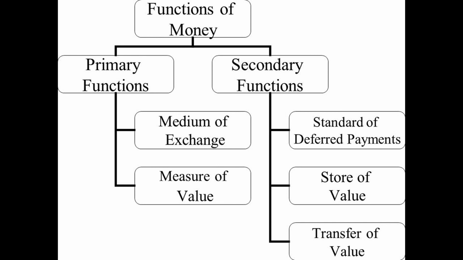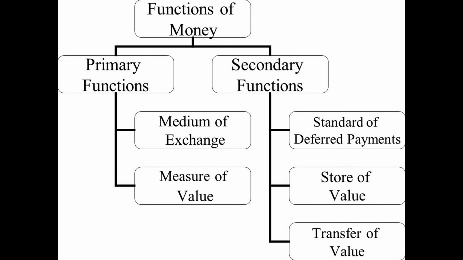What are these? First one is unit of value or accountability. Money has the exact, accurate unit of value and measurement or accountability. And the second most important function is exchange, right? Medium of exchange. Money is the best medium to exchange any goods and services. Now let's proceed further to the secondary functions of money.